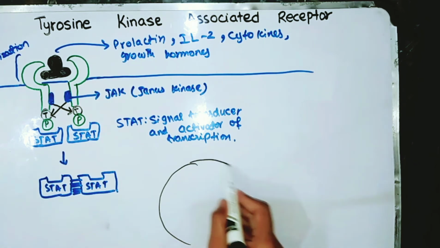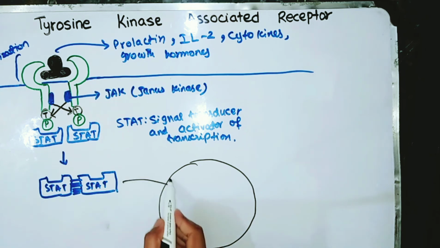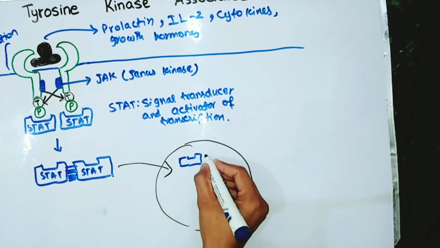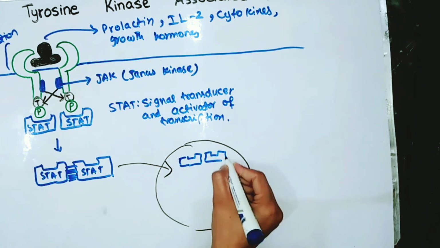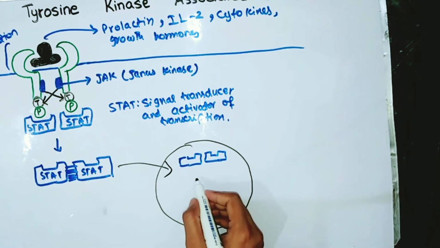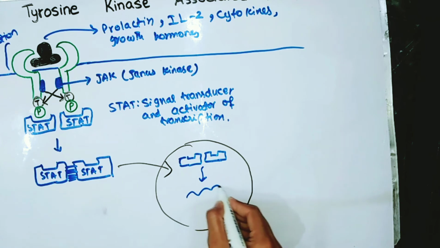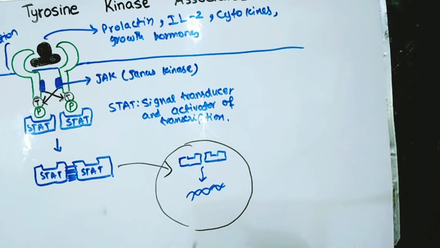Here is the nucleus, and they go inside the nucleus. And they stimulate specific genes, and they affect the process of transcription, and ultimately the proteins are formed.